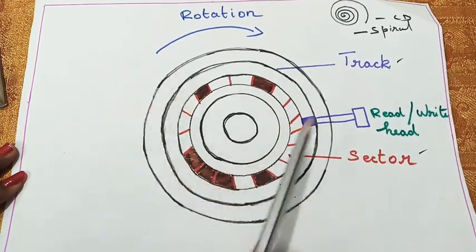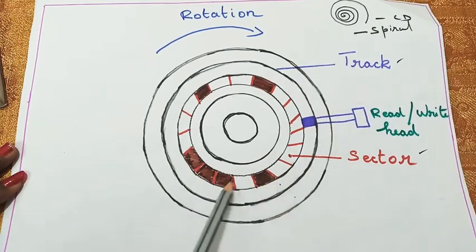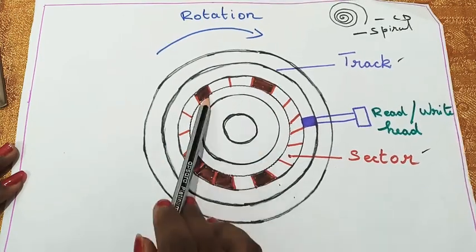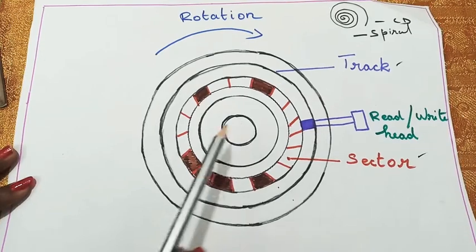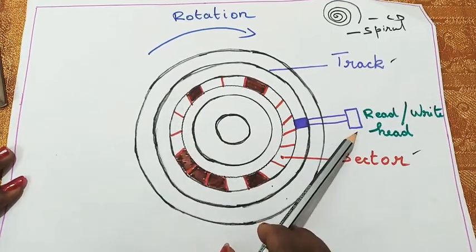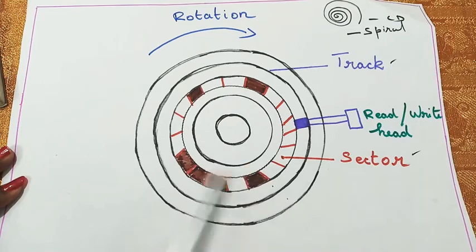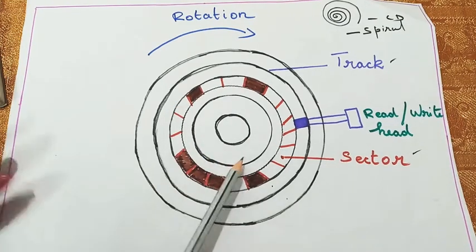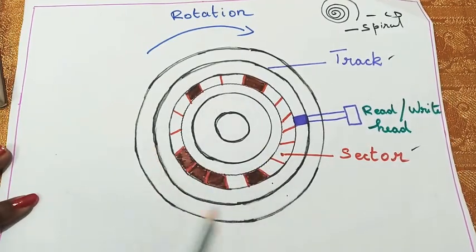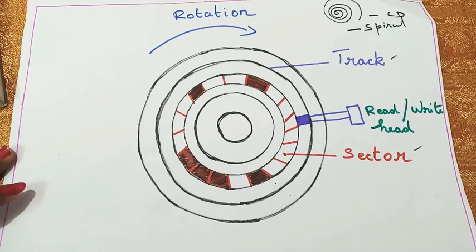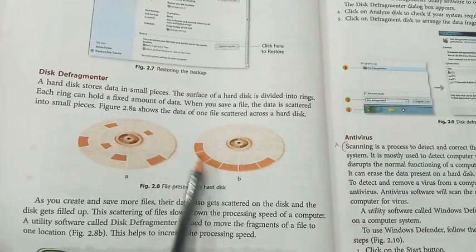This circle is called a track. Each track has sectors, which are separate locations. In all these locations your files will be stored. The shaded portion is your files, your data, stored on this hard disk. The read and write head helps to store all the data on your hard disk. Here all your files are scattered, but it should not be like that. So you have to arrange all the scattered data into one form, like this.